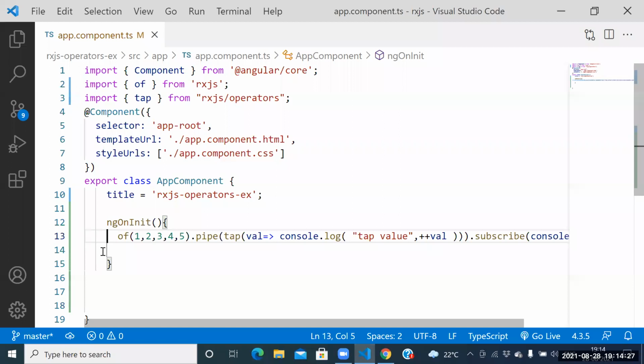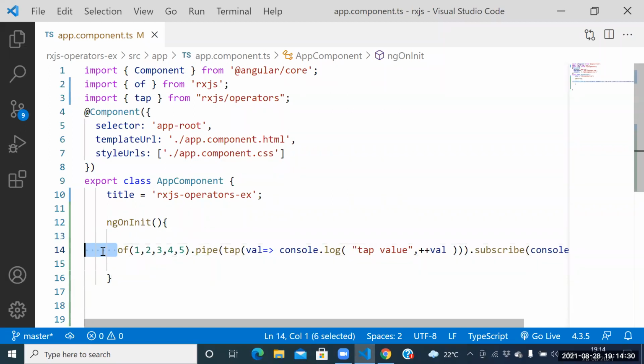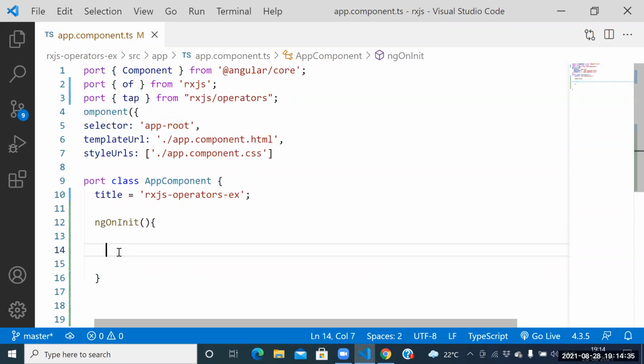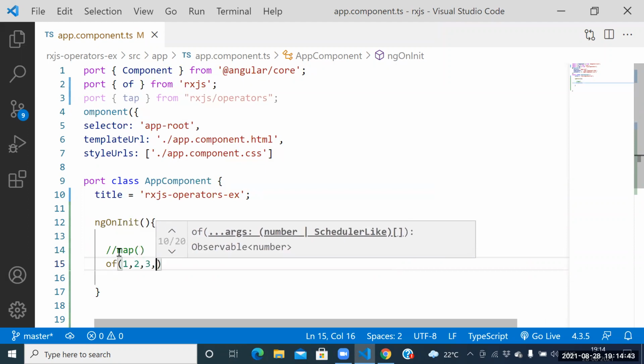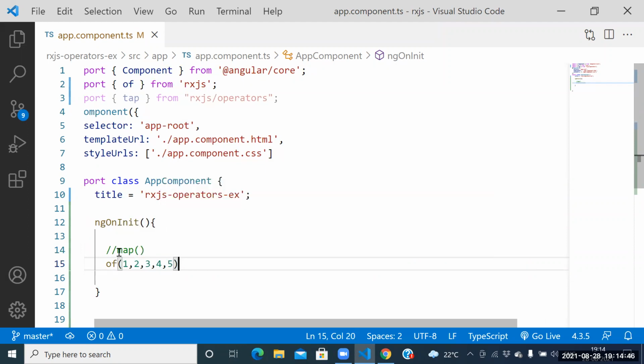Guys, can I revise all the three operators once again? Without a rush API call here, you people are feeling it a little bit easy. Otherwise, you are feeling it tough. A dummy example, guys, not a great example. At least first of all, know the concept. Guys, what is the first operator? Map. So guys, see this one here. Of 1, 2, 3, 4, 5. I need the result 10, 20, 30, 40, 50. So the original result you need to modify now. Yes, we need to modify the original result.